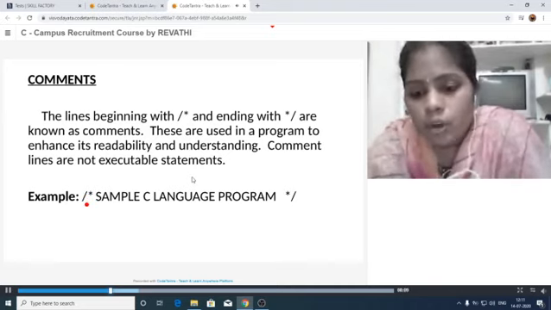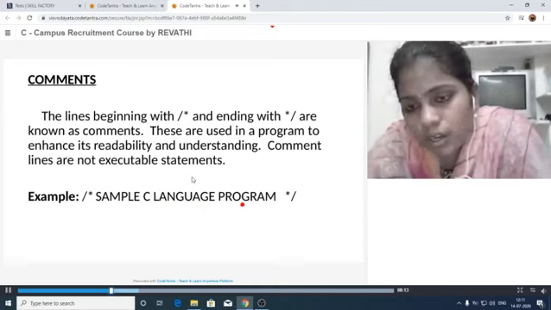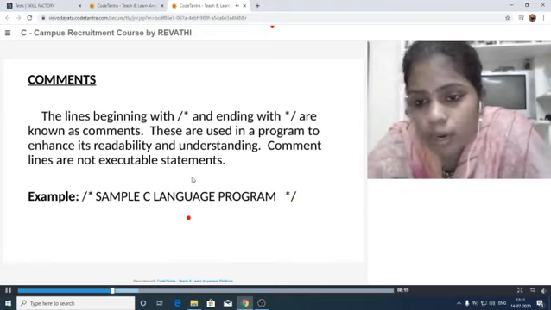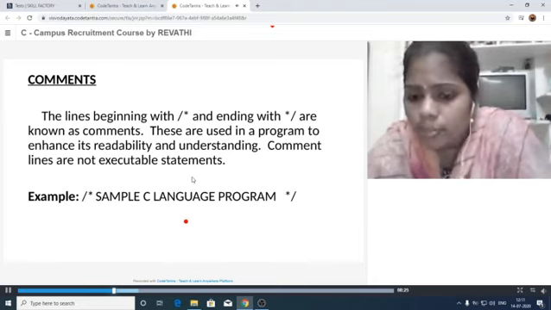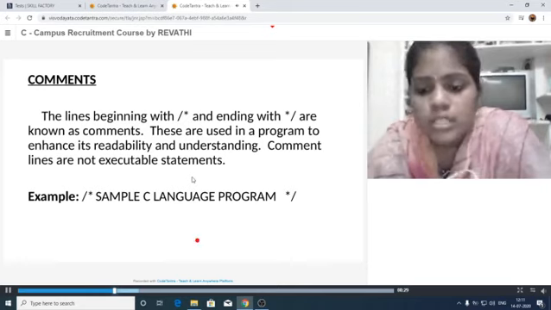Let us see the example here. Slash star, some content here, star slash. That means this is about the program, so that by seeing this, anybody can easily understand what the program is. For that purpose, we can use these comment lines.